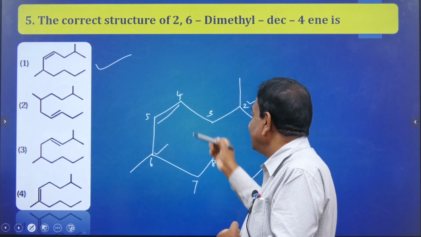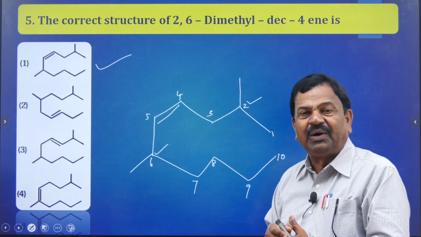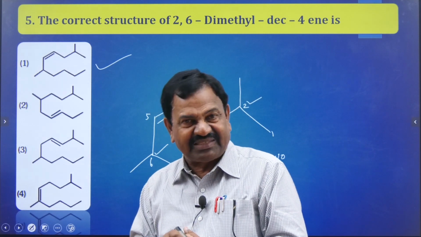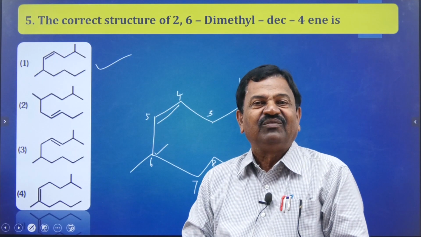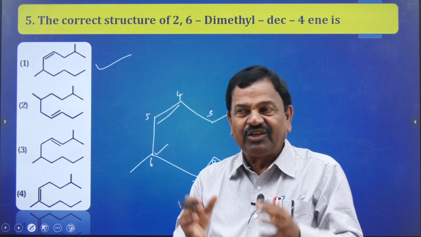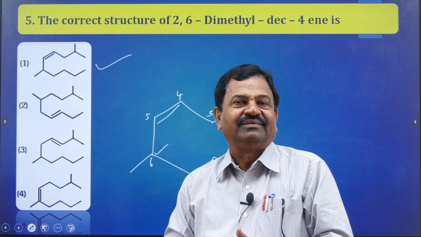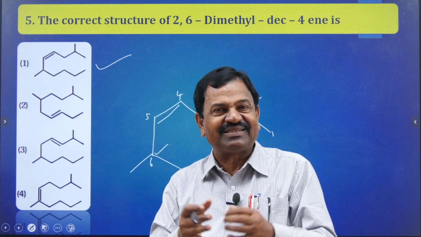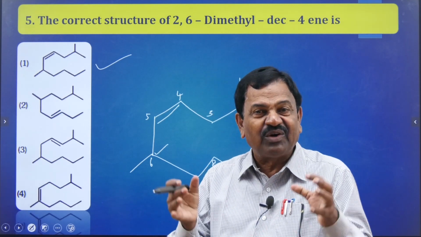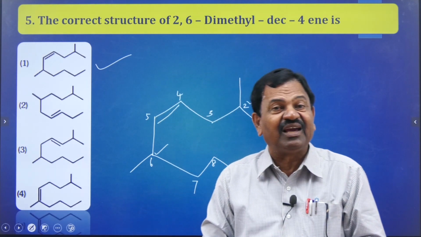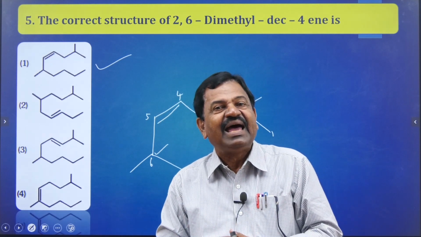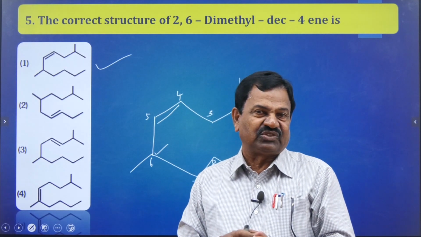After that only you find out where the double bond is present. With the help of that, within a fraction of a second, you can find the correct answer. Automatically you are going to achieve your goal. So this is the way to find the answer in NEET questions.